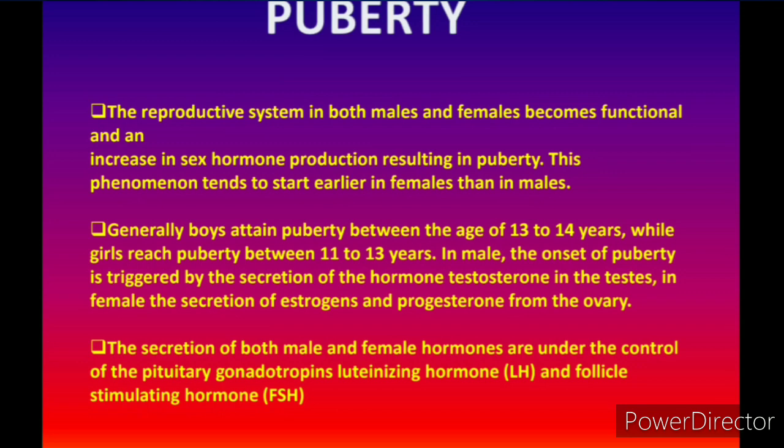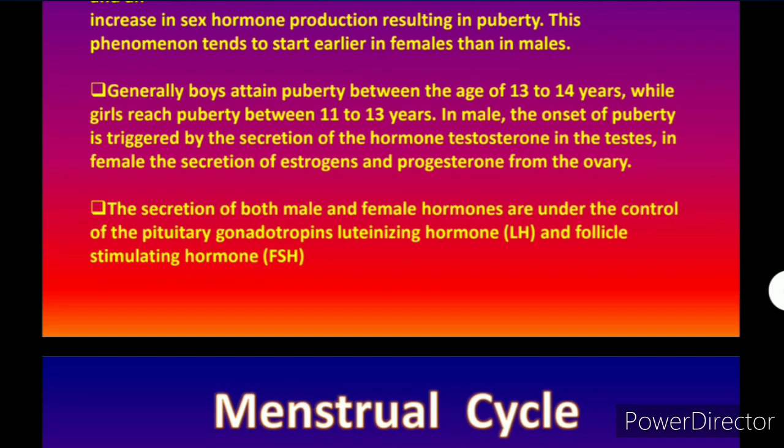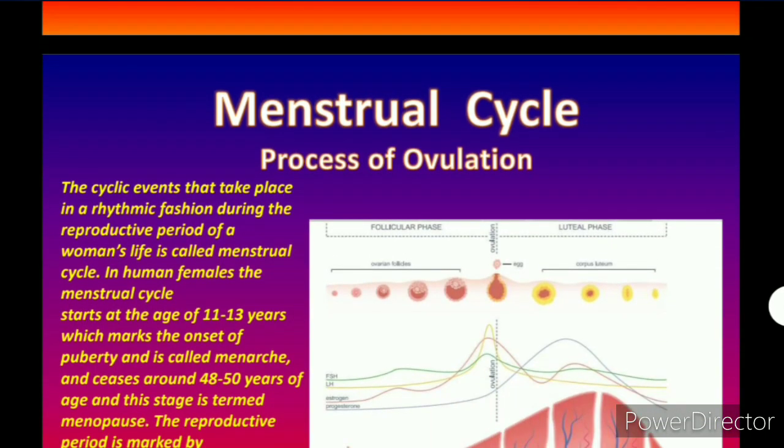In males, the onset of puberty is triggered by the secretion of the hormone testosterone from the testes. In females, it is the secretion of estrogen and progesterone from the ovary. The secretion of both male and female hormones is under the control of the pituitary gonadotropin-releasing hormone and the follicle stimulating hormone. Now we move to the menstrual cycle. This is a very important topic. Related to the menstrual cycle, they will ask at least one question.